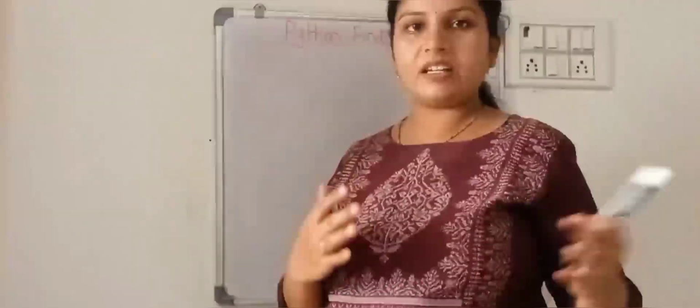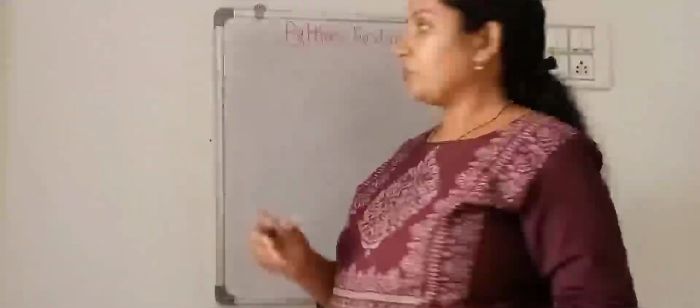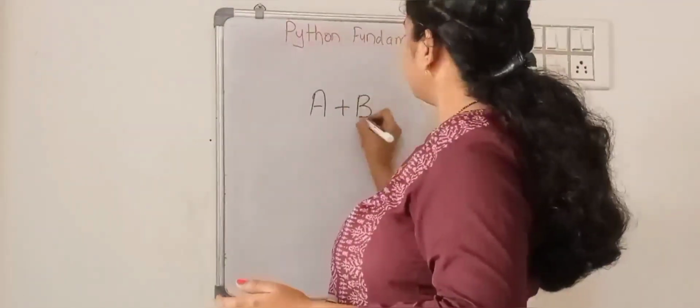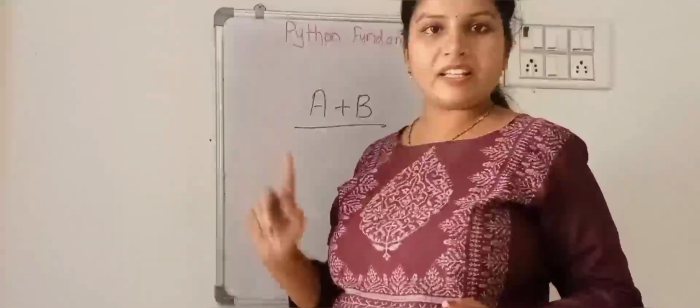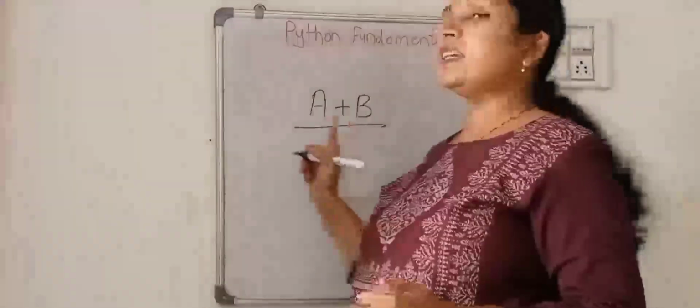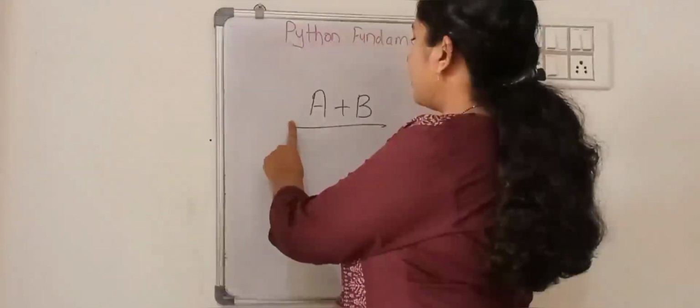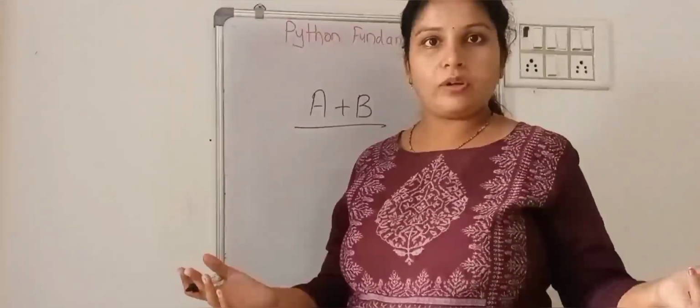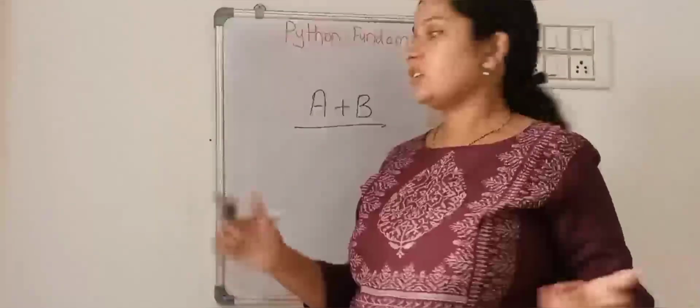Whenever you are considering any kind of expression, suppose a plus b, this is one expression. In this complete expression, there are operands and an operator. So what are the operands?